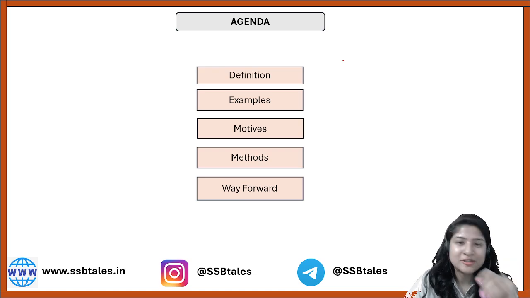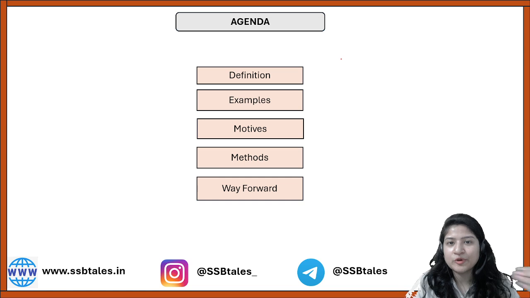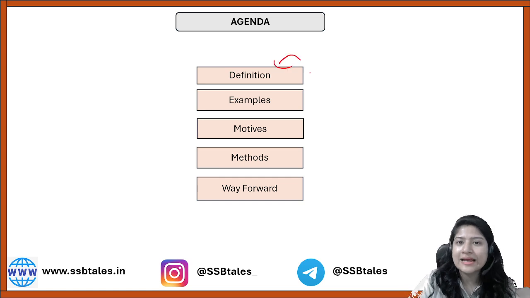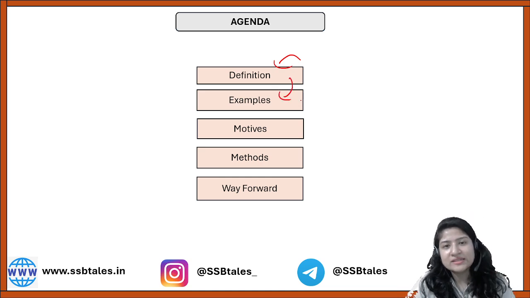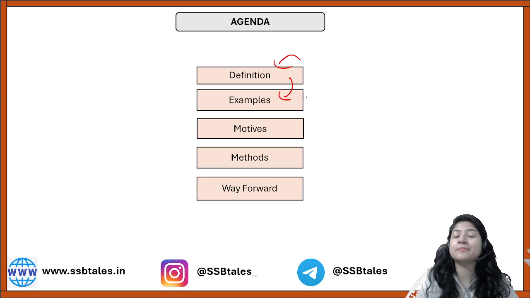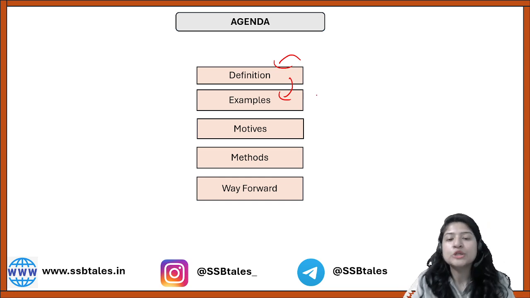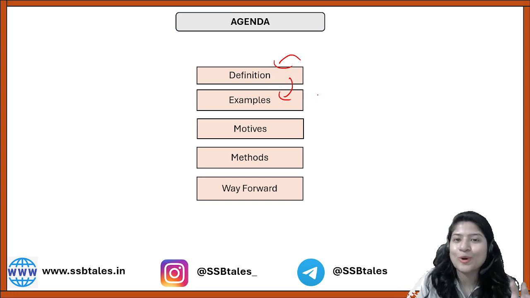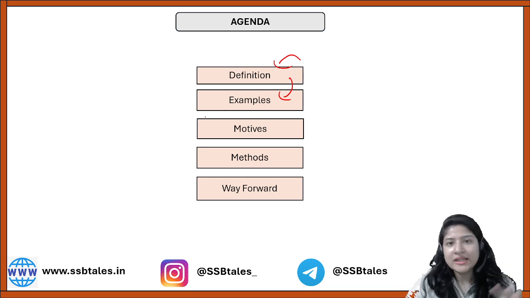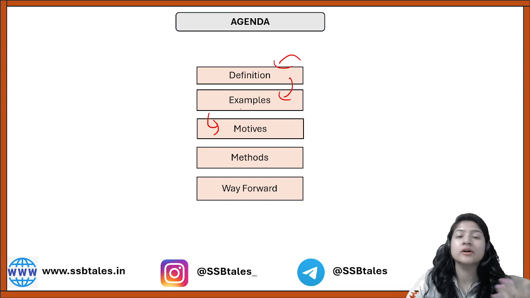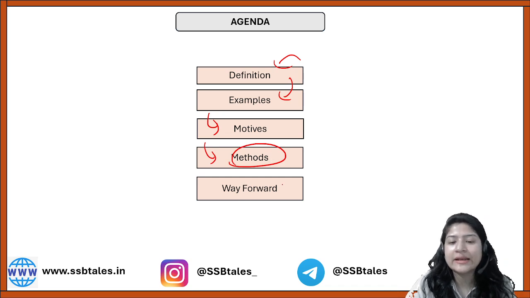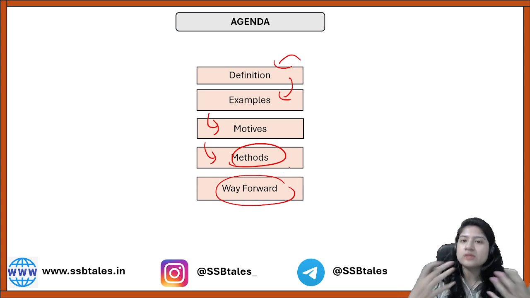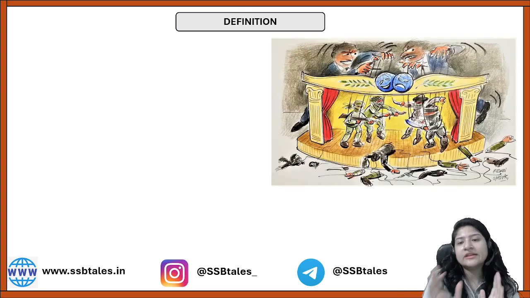So let's talk about this particular topic and see how we are going to cover it. We'll start off with understanding what a proxy war is. We will understand its definition, and then we will look at some examples, some examples from the past and some contemporary examples, to have better clarity about what this proxy war is all about. After that, we will understand the motives behind a proxy war, the possible methods by which proxy war is conducted, and ultimately a way forward, a solution to it. Starting off with the definition of proxy war.